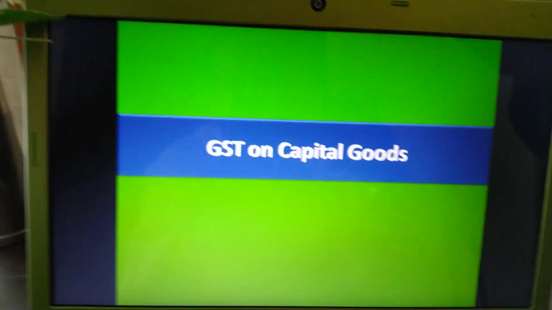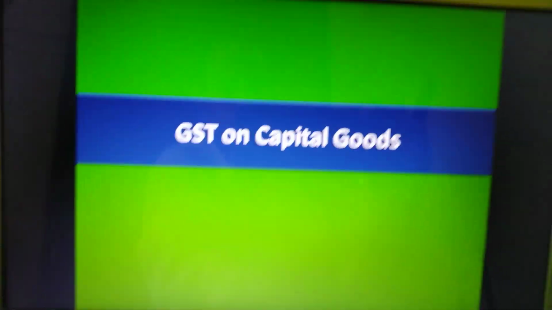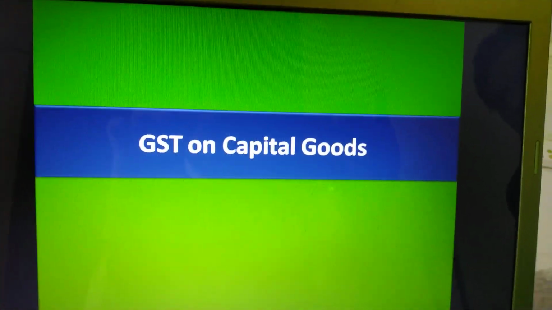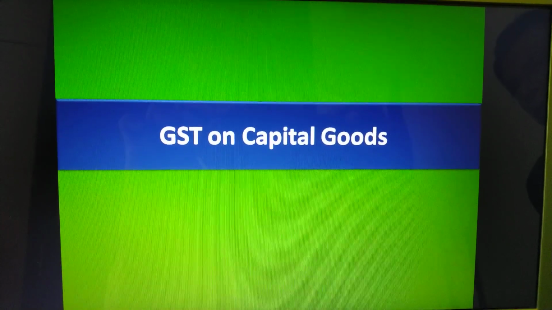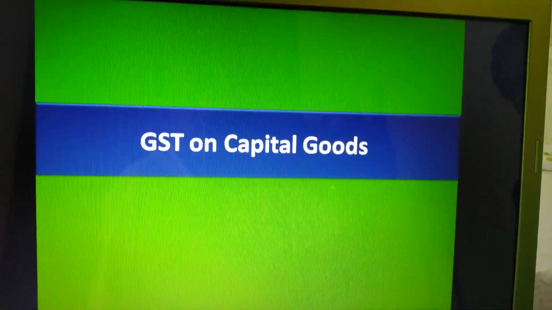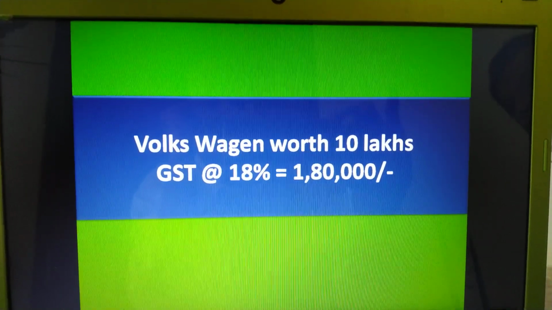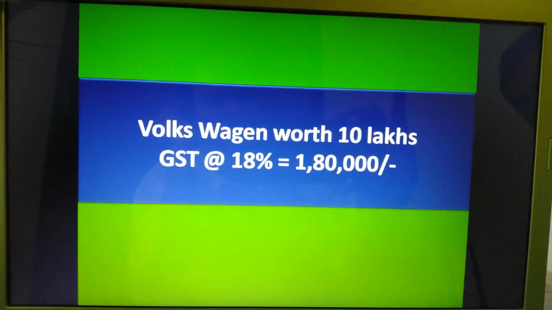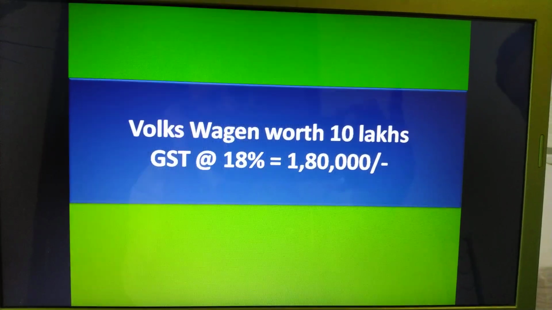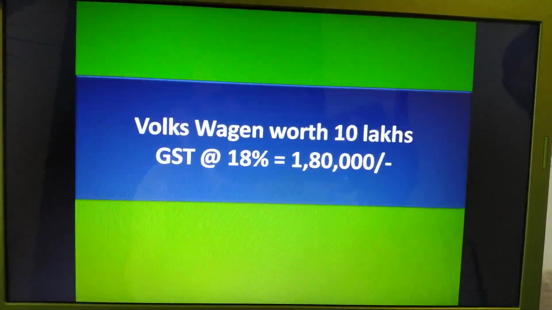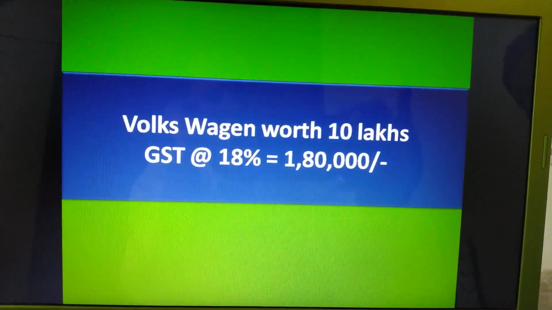So I hope the screen is pretty clear to you. We are going to look at GST on capital goods. Let's take the case of the Volkswagen car. We bought the car at 10 lakhs. We are supposed to pay a GST at 18%, that is 1,80,000. But we are availing ITC, input tax credit, and we are not paying it.